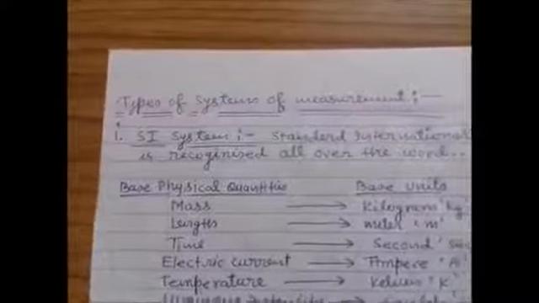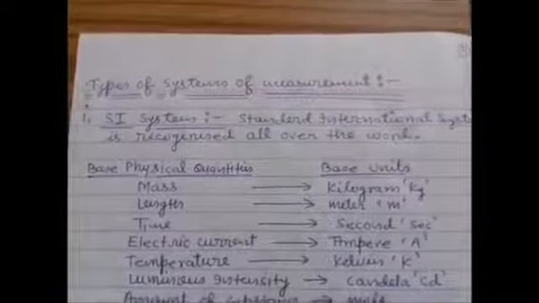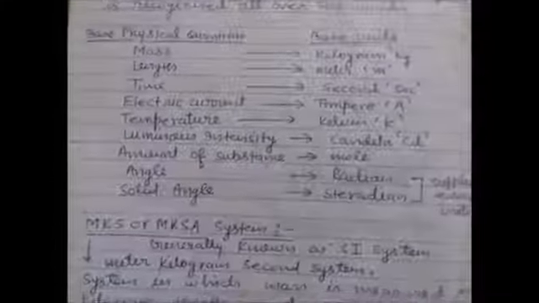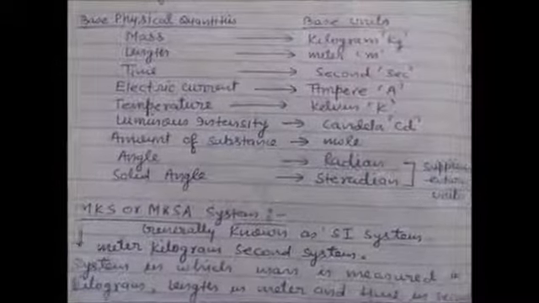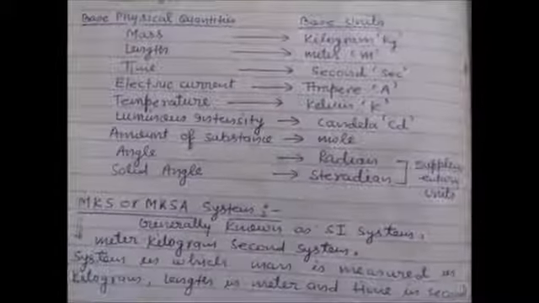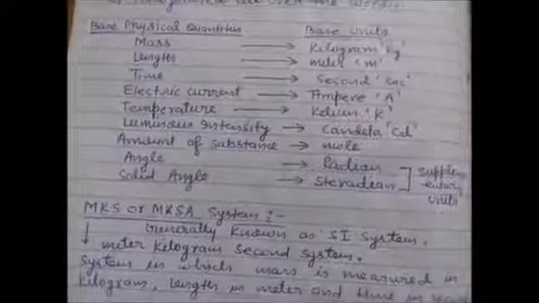Now types of systems of measurement. We have three types of systems of measurement. First one is SI system, which is standard international system. It is recognized all over the world. Okay, in this SI system, mass is measured in kilogram, length in meter, time in second, electric current in ampere, temperature in Kelvin, luminous intensity in candela, amount of substance in mole, angle in radian, and solid angle in steradian. Okay, again angle and solid angle are the supplementary quantities, and radian and steradian are the supplementary units.